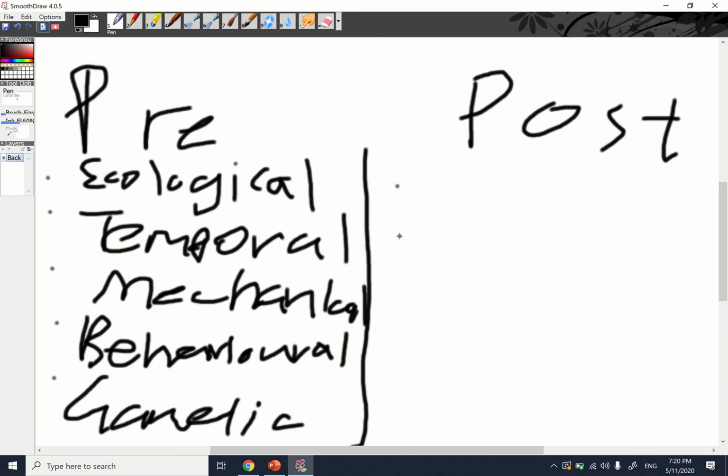For postzygotic ones, there are only two. The first one is inviability. Now remember, for these ones, a zygote has been formed. That means the gametes have successfully fused together to form the zygote. But inviability is when an organism fails to live up to adult age and be able to produce gametes.